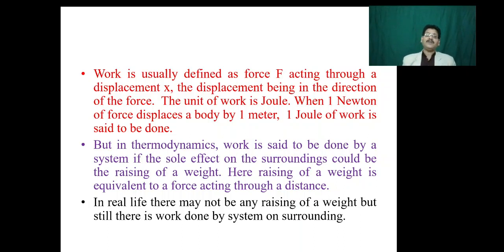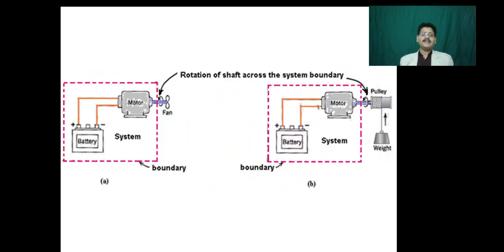But in thermodynamics, work is said to be done by the system if its sole effect on the surroundings could be the raising of a weight. Here the raising of a weight is equivalent to a force acting through a distance. In real life, there may not be any raising of a weight, but still there is work done by the system on the surroundings. So it is important to observe that a weight is not being raised in all cases, but it can be reduced to the raising of a weight.